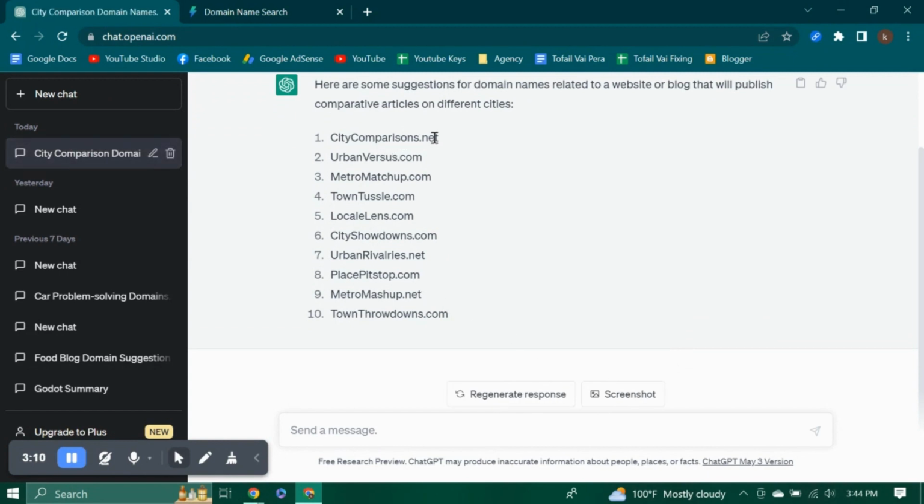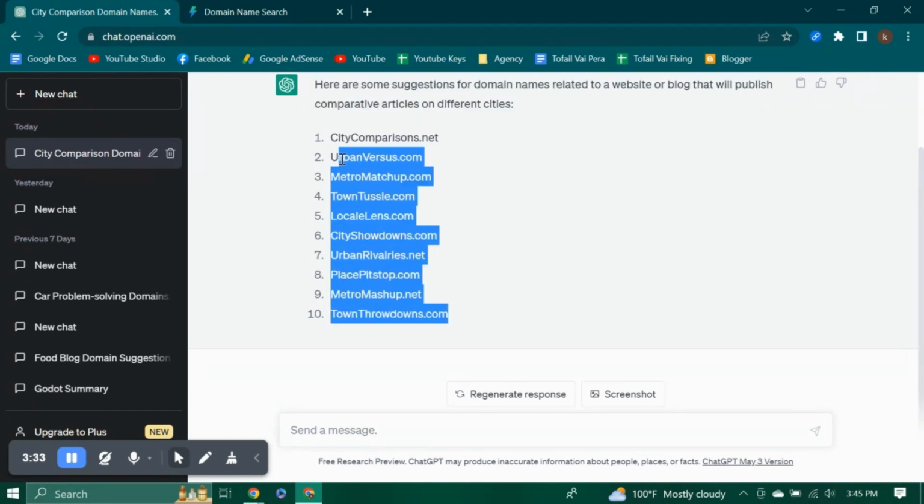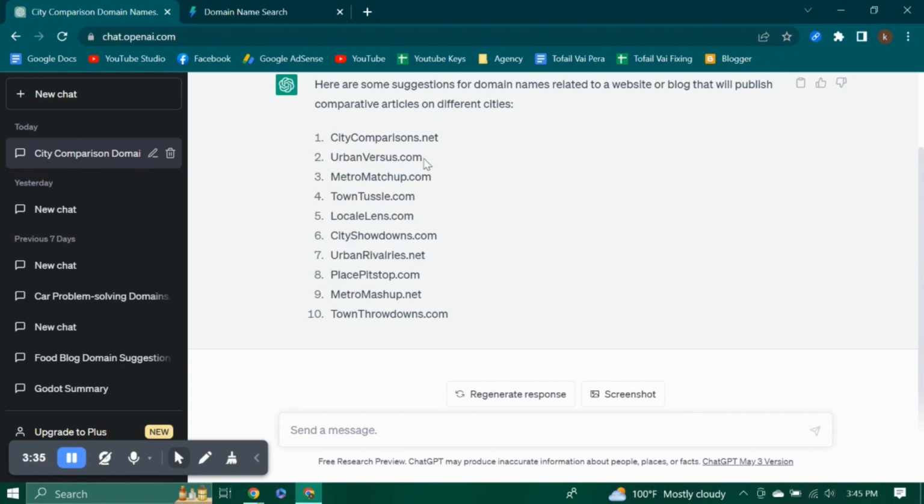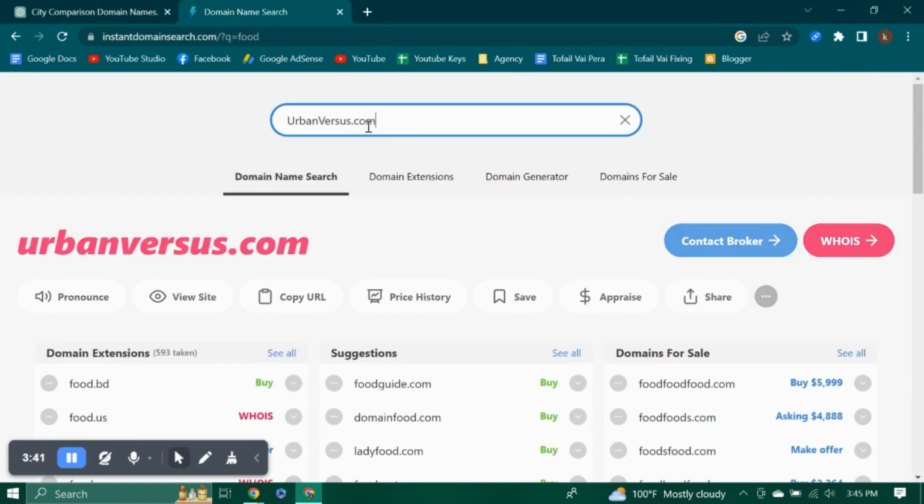Citycomparison.net, amazing website. You couldn't have imagined this type of name could be chosen. Or Urban Versus, the name is really premium. Metro Matchup, Town Tussle, Local Lens, City Showdowns, Urban Rivalries, Place Pit Shop. So many names are given here. I know all of those are not available, but you will find many of them are available to buy.